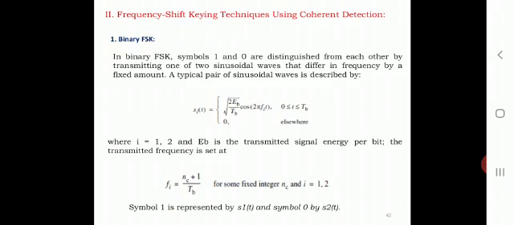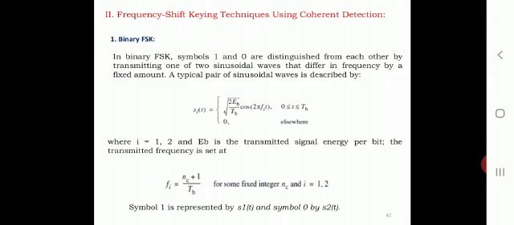In case of M-ary PSK and M-ary QAM, both of them are examples of linear modulation techniques. In this section, we will study a nonlinear method of modulation known as frequency shift keying using coherent detection. So first we begin with the binary FSK.